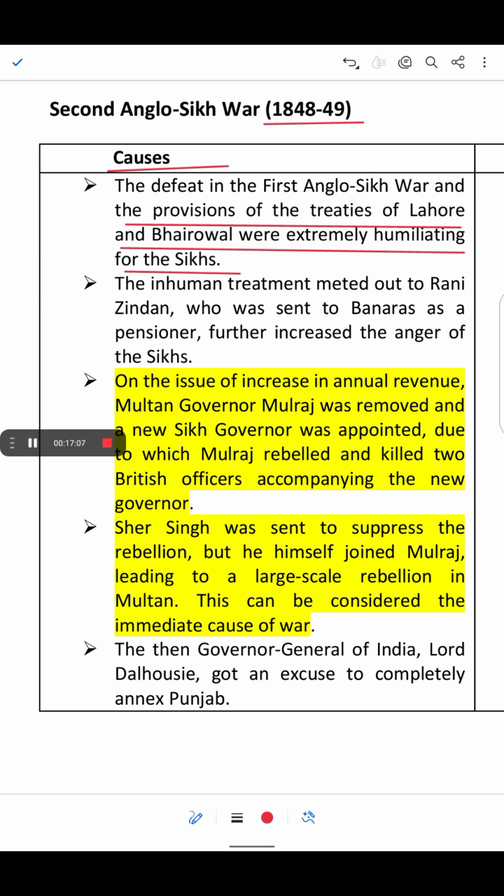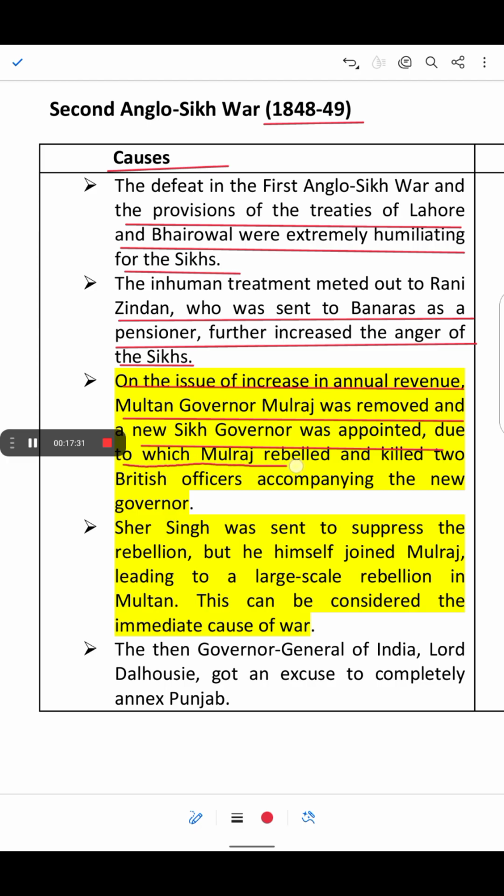The inhuman treatment meted out to Rani Jindal, who was sent to Banaras as a pensioner, further increased the anger of the Sikh. On the issue of the increase in annual revenue, Multan governor Mulraj was removed and a new Sikh governor was appointed.